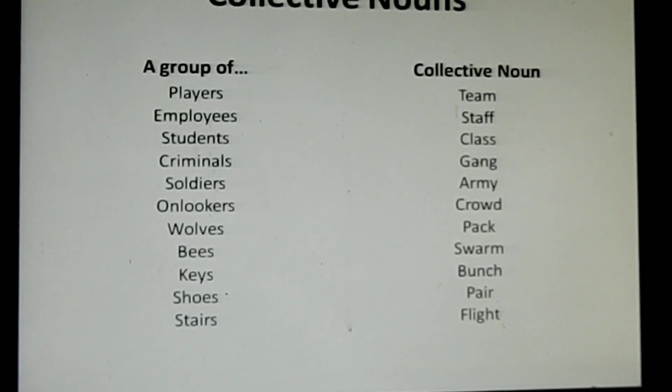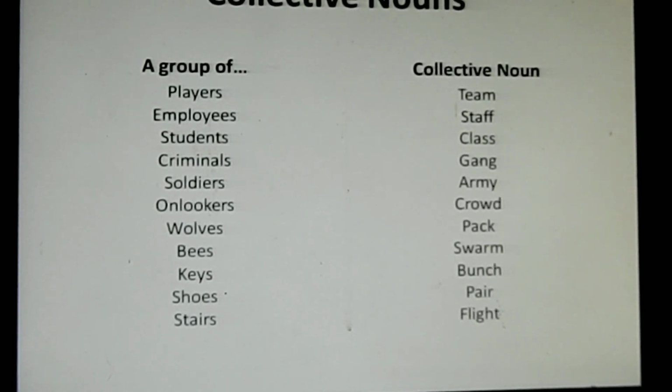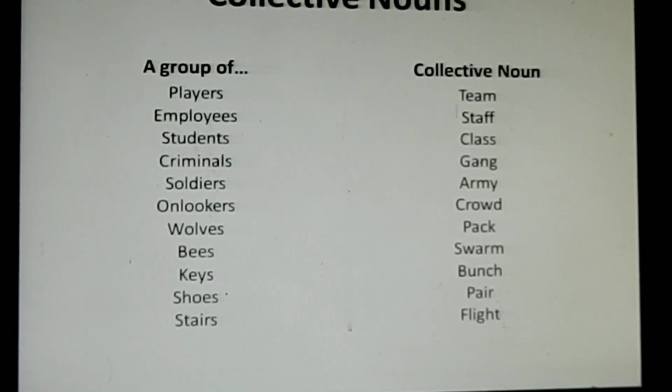But sometimes you might be in a situation when you want to use a collective noun, but you can't, maybe because you forget. So what do you do in this case? When you forget the collective noun, use your common sense. Just put the word group.